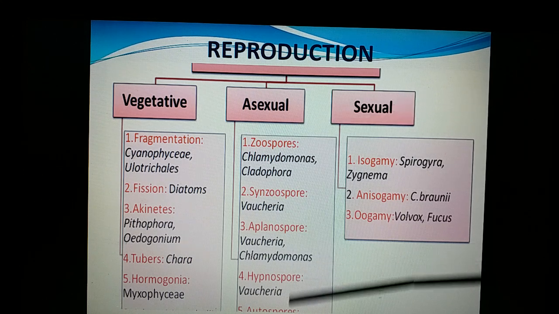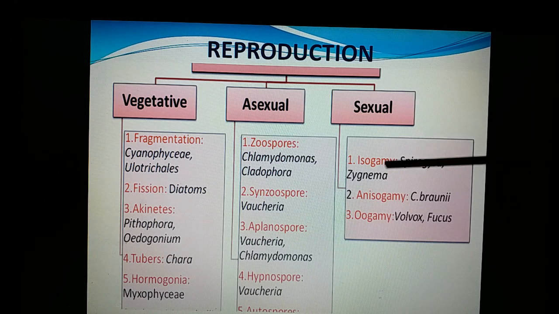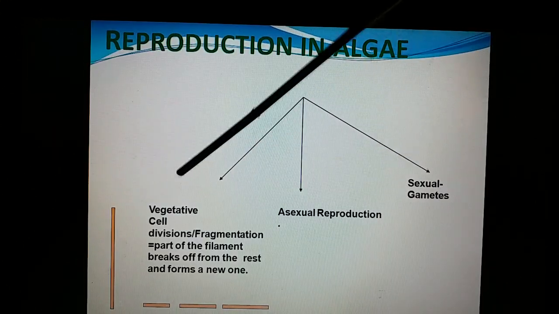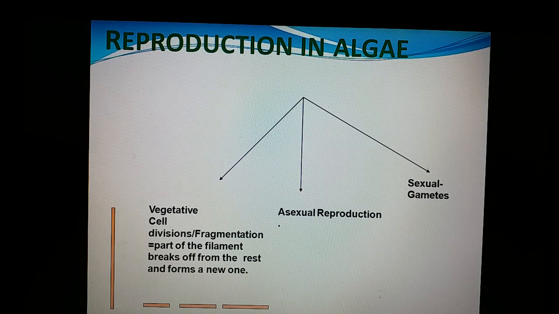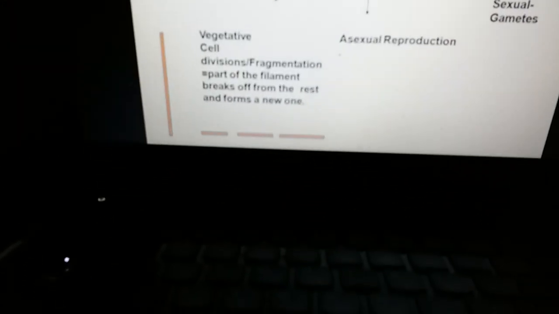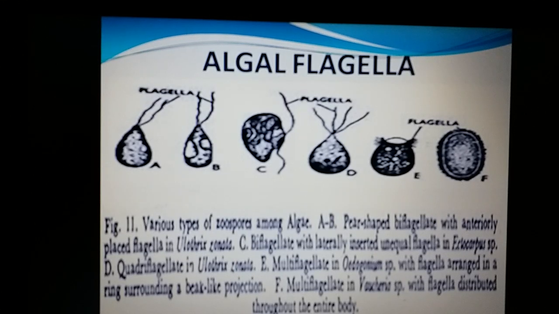Here we are watching the asexual reproduction. Sexual reproduction may be isogamous, anisogamous, and oogamous. We'll be seeing what the difference is between these three. And so thus the vegetative reproduction, asexual reproduction, and sexual reproduction. Asexual reproduction is, as I said earlier, maybe by means of zoospores or aplanospores.